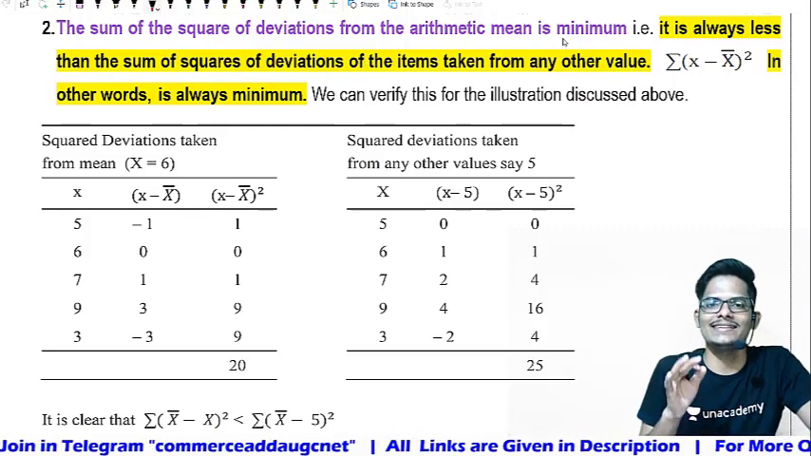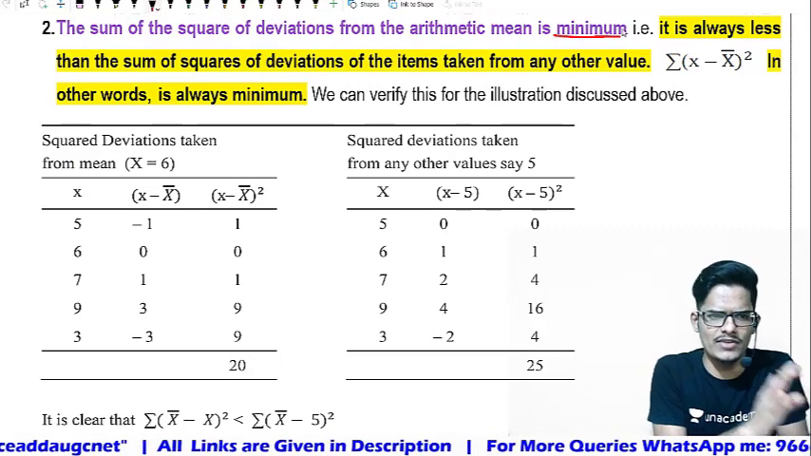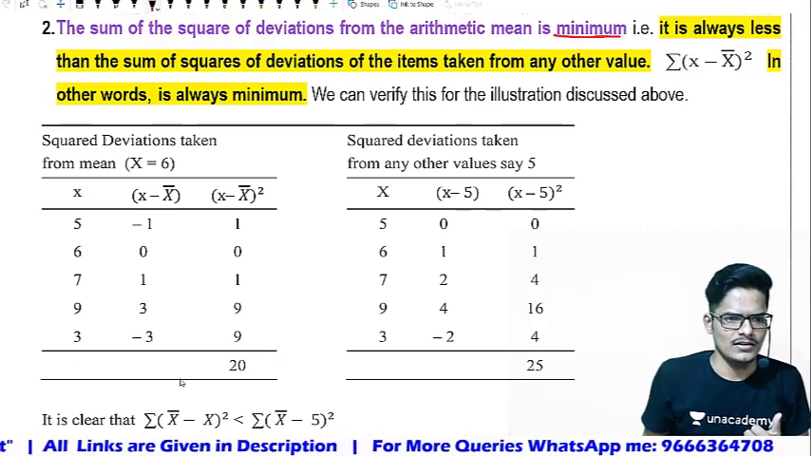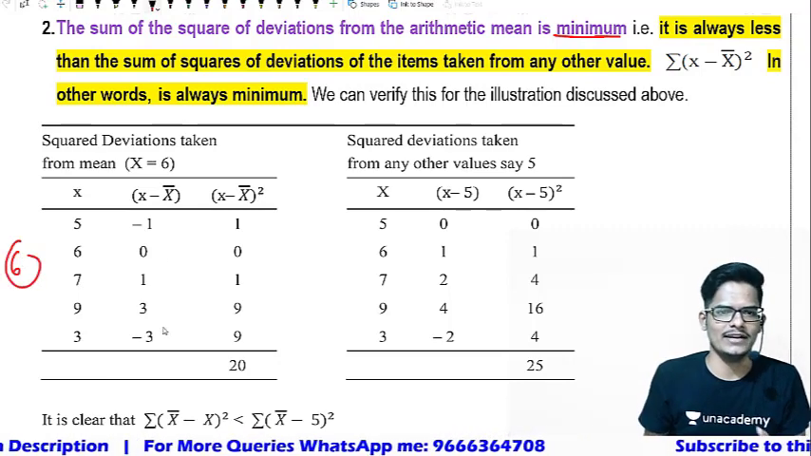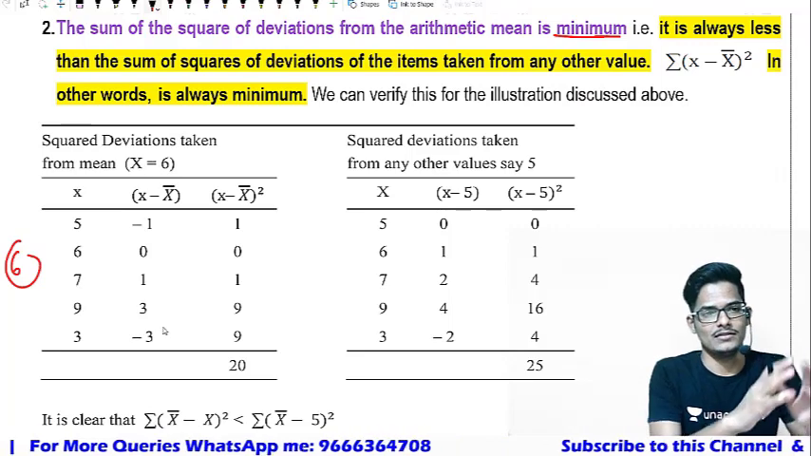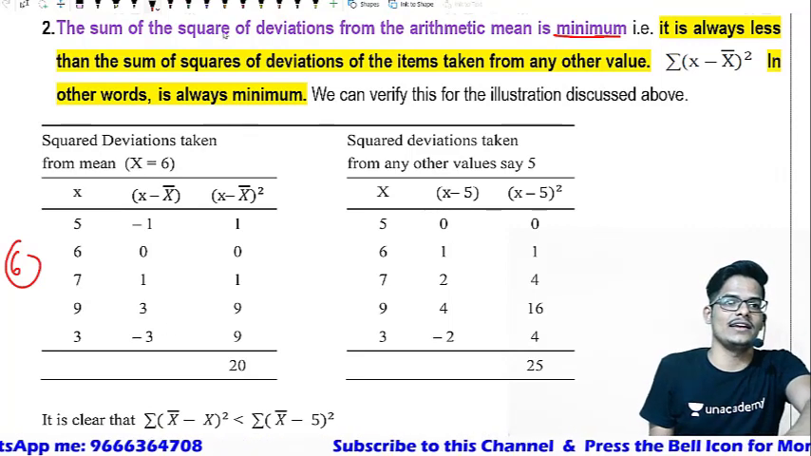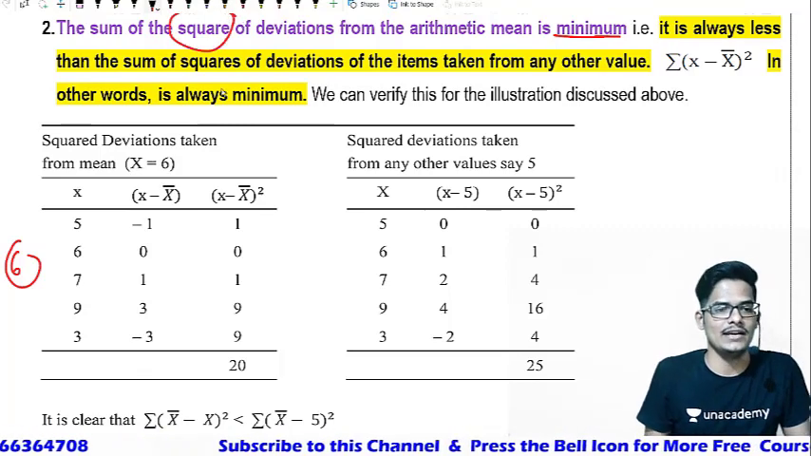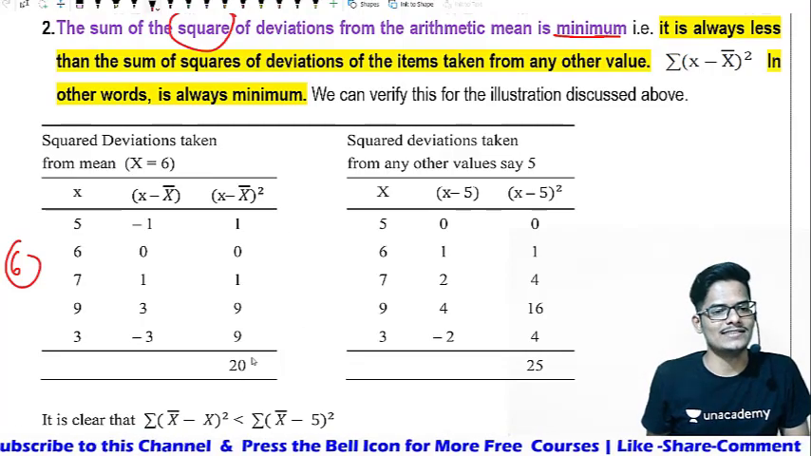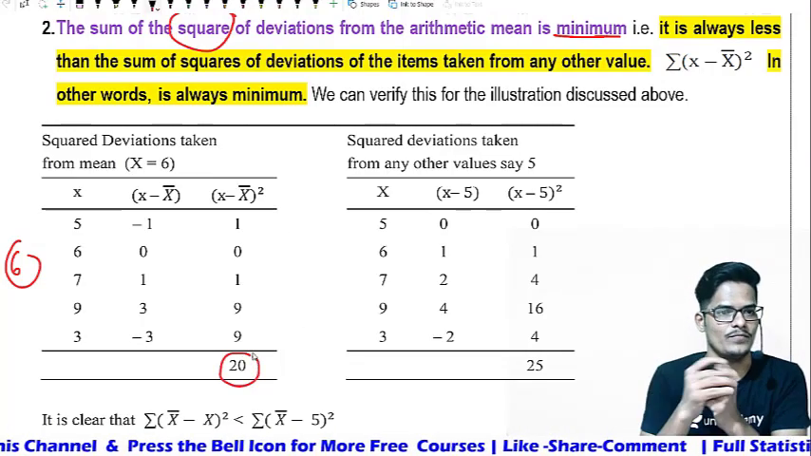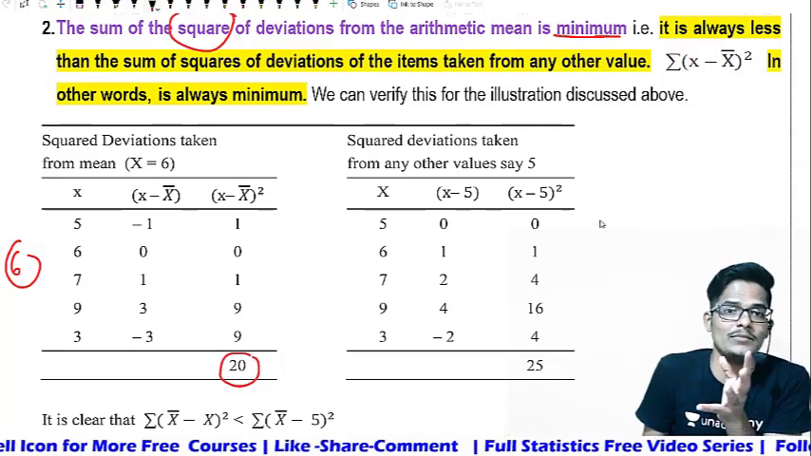Second property: the sum of the squares of deviations from the arithmetic mean is minimum. The mean we calculated is 6, and the deviations are minus 1, 0, 1, 3, minus 3. Now squares of deviation: we need to square the deviations we identified. 1 square, 0 square, 1 square, 3 square, 3 square. Then you will get the summation of the squares of the deviation from the arithmetic mean, which is minimum.